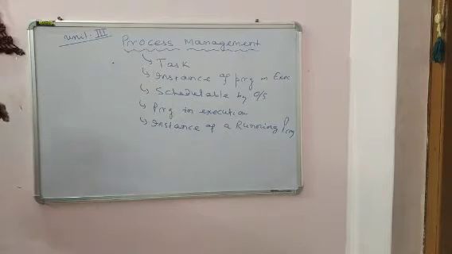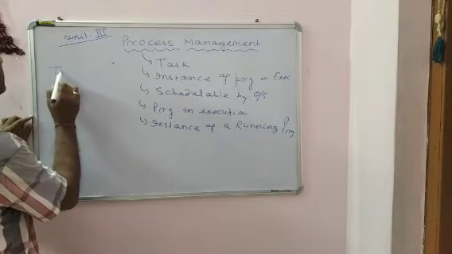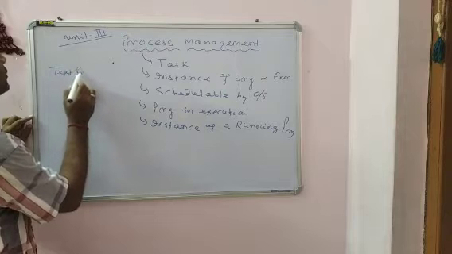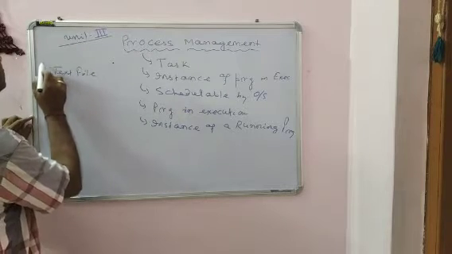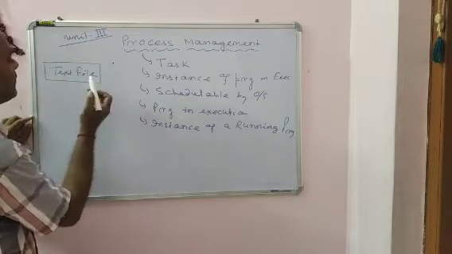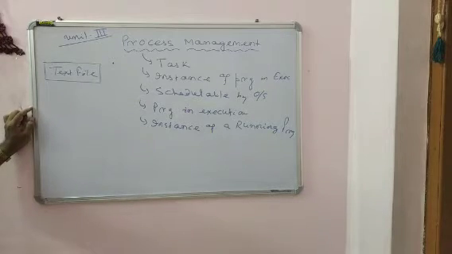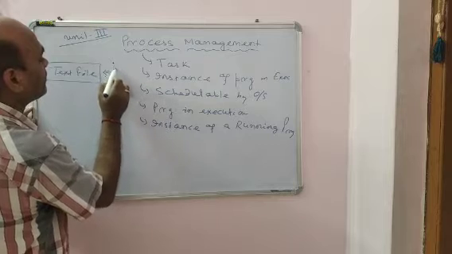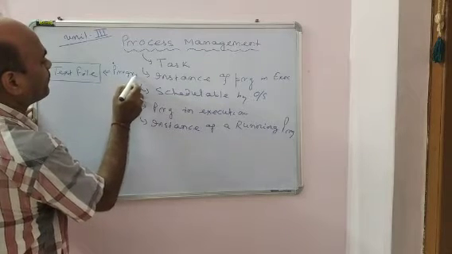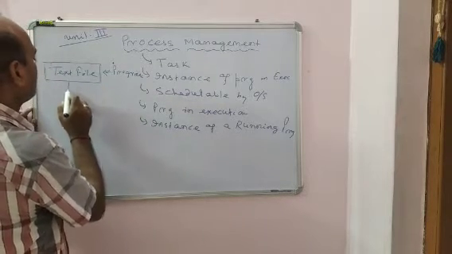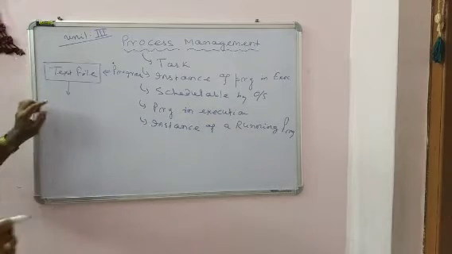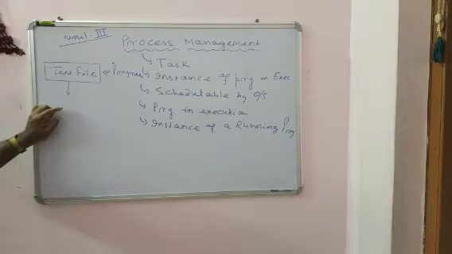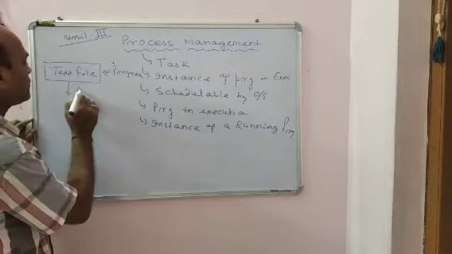So here, suppose a text file. Suppose I am going to execute a text file. This is the text file, this is the program. This file must be executed.